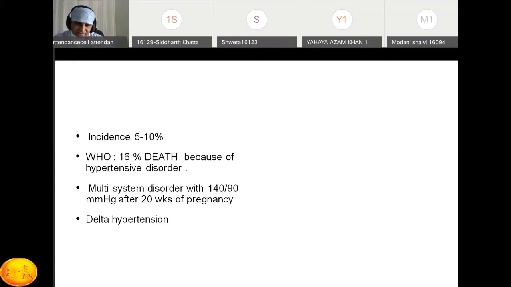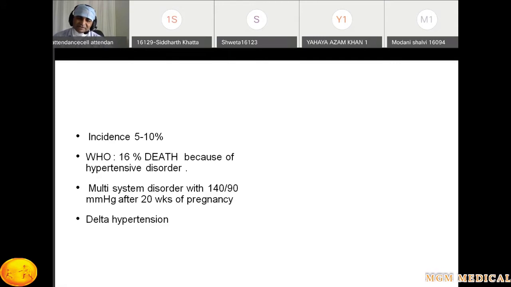Definition: it is a multi-system disorder when the blood pressure is more than 140/90 mmHg after 20 weeks of pregnancy, in previously normotensive or previously non-proteinuric patients, and it is called preeclampsia. Okay, so multi-system disorder is an important point. And there is one more entity, that is delta hypertension. This can be asked in your viva exam. What do you mean by delta hypertension?